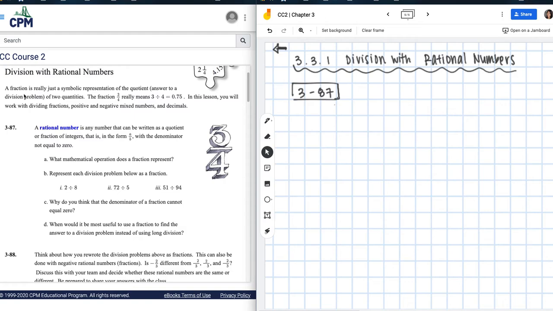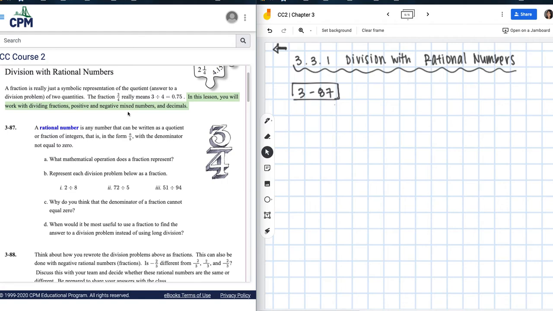Okay. So a fraction is really a symbolic representation of the quotient of two quantities, and this is an answer to a division problem. So when we think quotient, we're thinking the answer to a division problem. The fraction 3/4 really means 3 divided by 4, and that equals 75/100. Remember, we can rewrite our fractions as decimals and percents and words. In this lesson, you will work with dividing fractions, positive and negative mixed numbers, and decimals, okay?